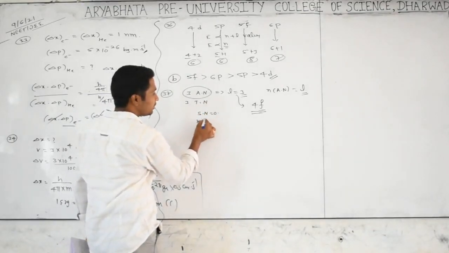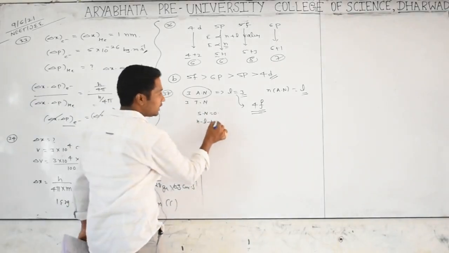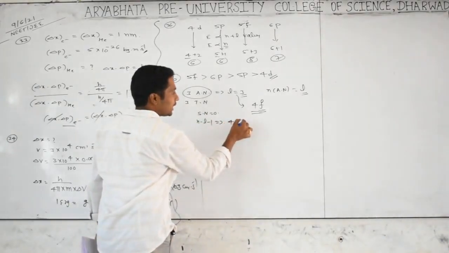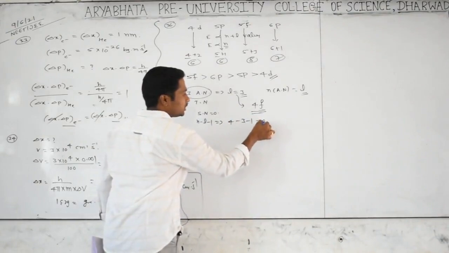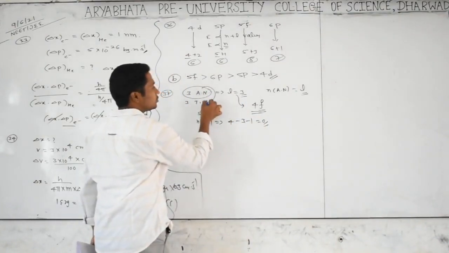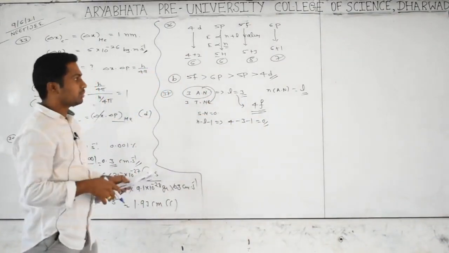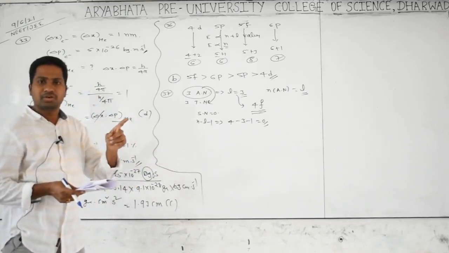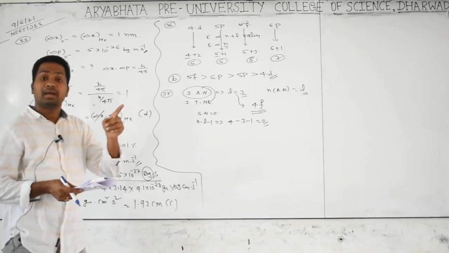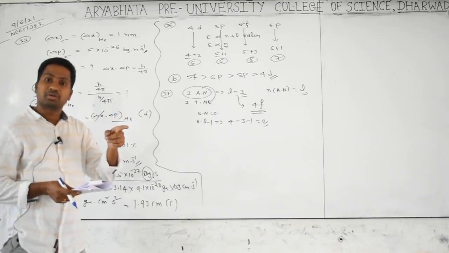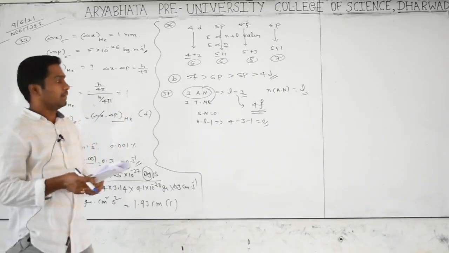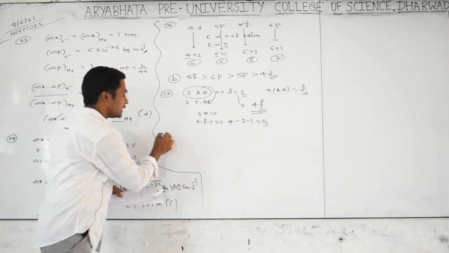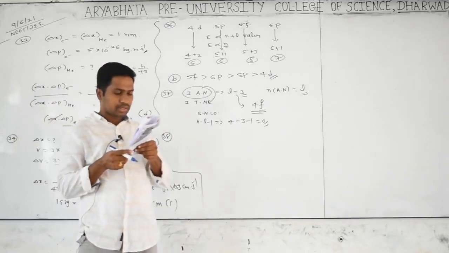The spherical node formula is n minus l minus 1. The n value is 4, so 4 minus 3 minus 1 is 0. That's why angular nodes only become the total nodes, and that's why the orbital is nothing but the 4f orbital. I told you the formulas already: spherical nodes equals n minus l minus 1, angular nodes equals l, and total nodes equals n minus 1. Go for 38.